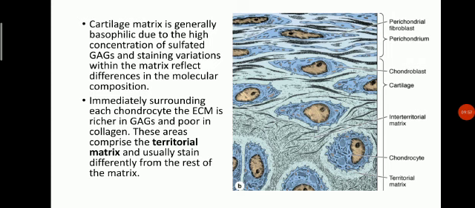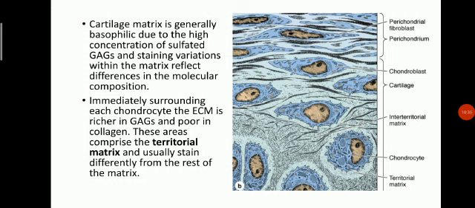Cartilage matrix is generally basophilic due to the high concentration of sulfated glycosaminoglycans, and staining variations within the matrix reflect differences in molecular composition. These are the perichondrial fibroblasts. This is the perichondrium, and below this is the cartilage. And this is the chondroblast, and here is the interterritorial matrix present.